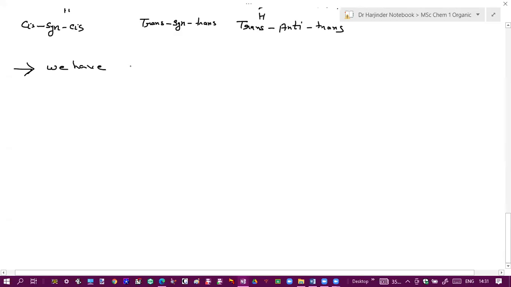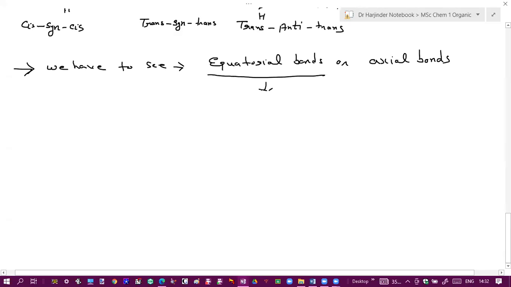So here we have to see which bonds are involved, equatorial bonds or axial bonds. If equatorial bonds are involved, in that case it will be more stable.